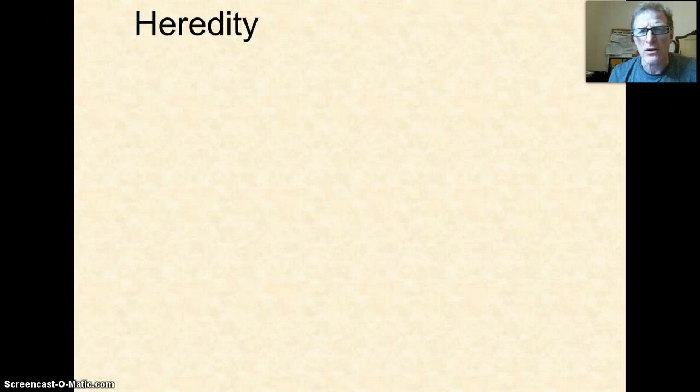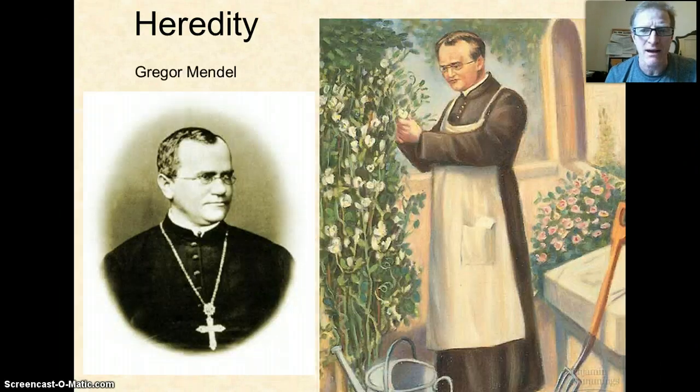In this video, we're going to talk about heredity and specifically Mendelian heredity, which means we're going to be talking about this guy, Gregor Mendel, and here he is working with his pea plants, and he did a lot of crosses with pea plants. He made pea plants famous.